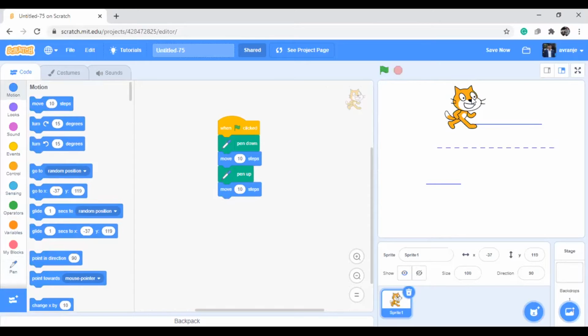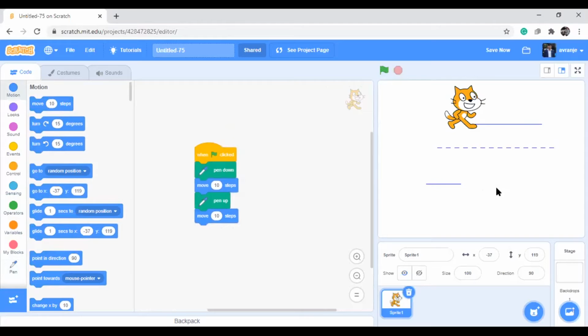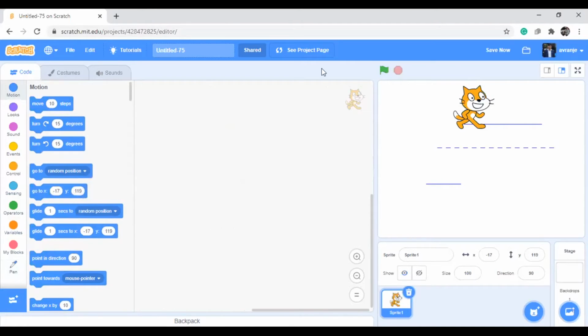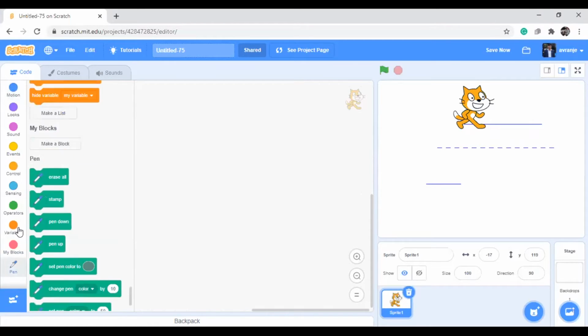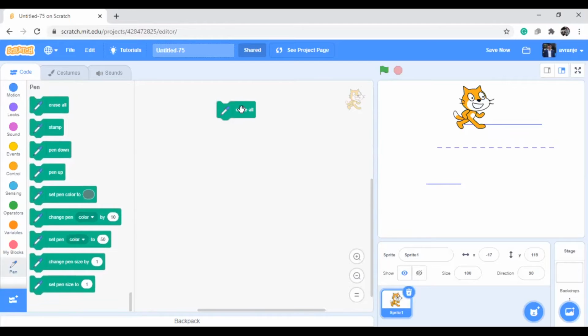Now in this class, I want to use these blocks. I want to draw the shapes. So I will tell you one small logic, that I just explained before. See, if you want to clear all the things, the erase all button is here. You can press this, then it will erase all things.